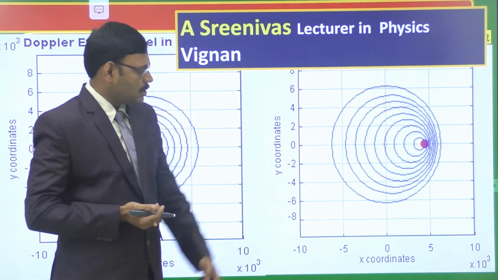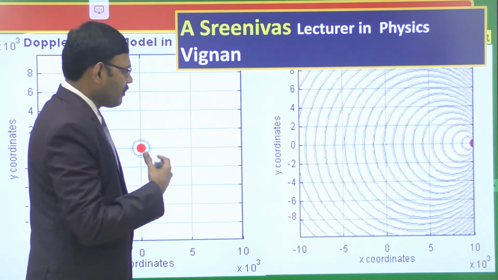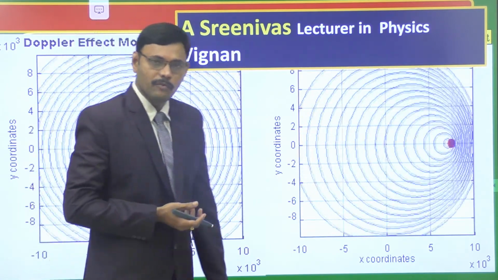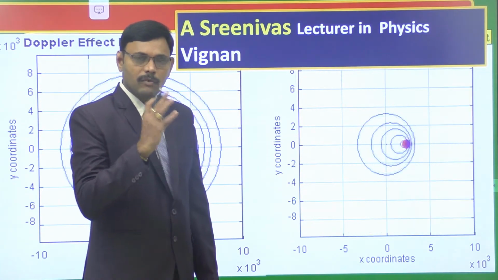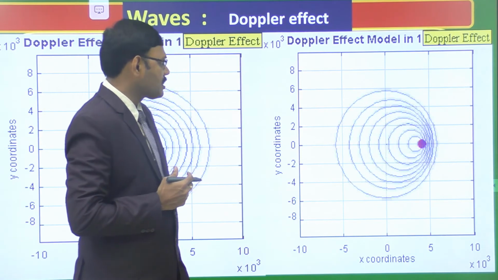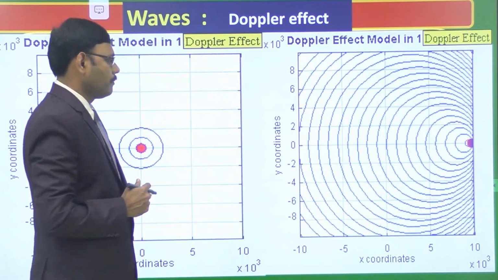Here this is the case in which we are observing the motion of the source. So that apparent frequency, how the frequency is modified when either source or observer is in motion, will be discussed in the Doppler effect. So today's topic is Doppler effect.